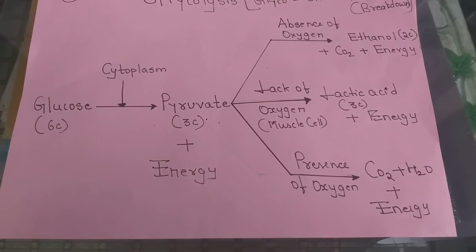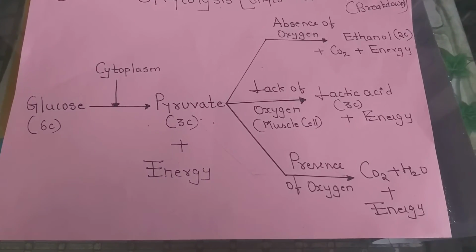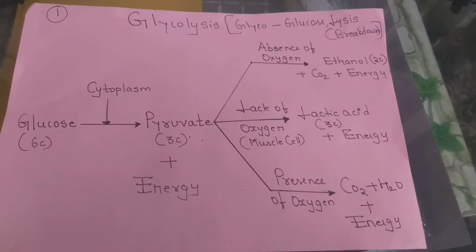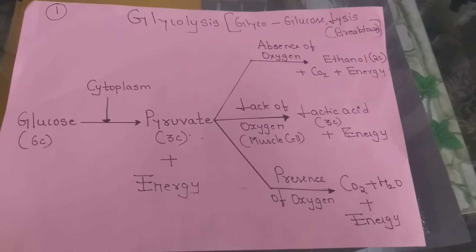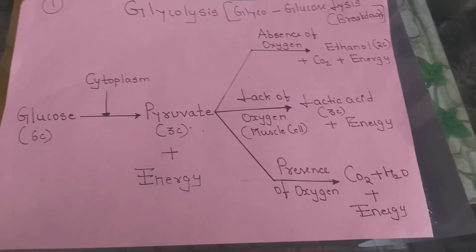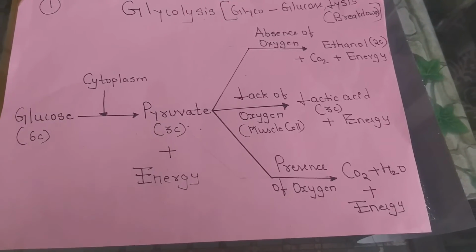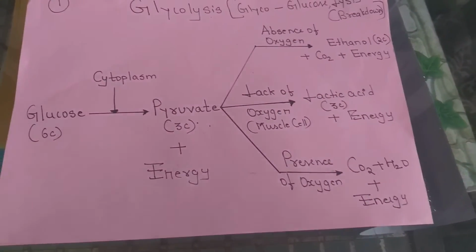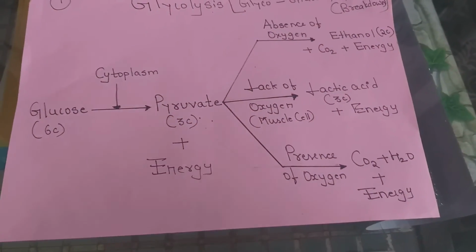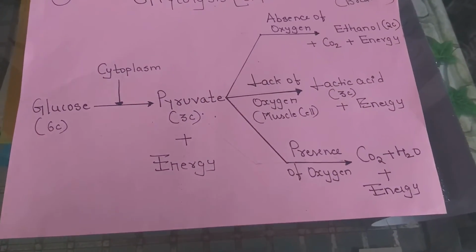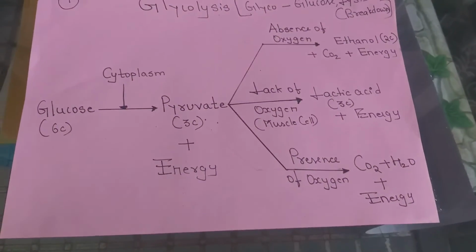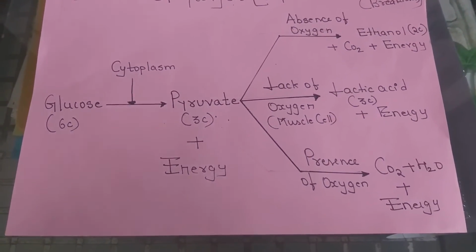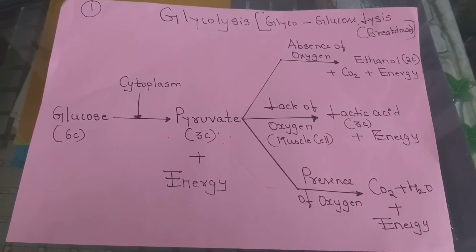That is a situation wherein pyruvate gets converted into lactic acid with the release of energy, but there is a lack of oxygen, and that's why a cramp is experienced. After moving our hands, they come back to the normal position and the cramp does not last for long. That is because energy is also released in this process.